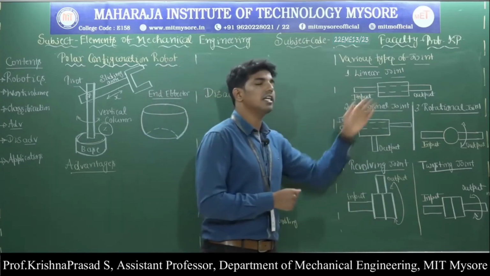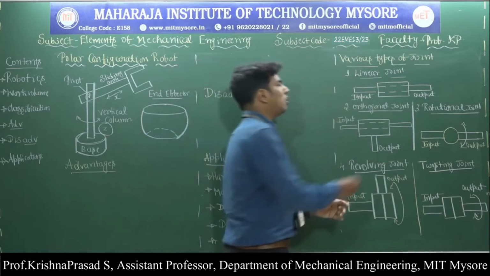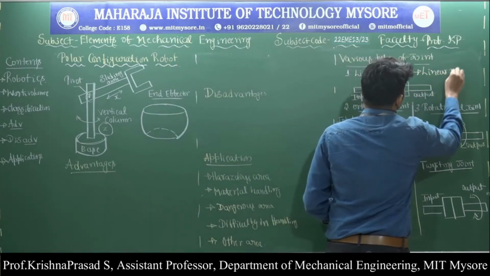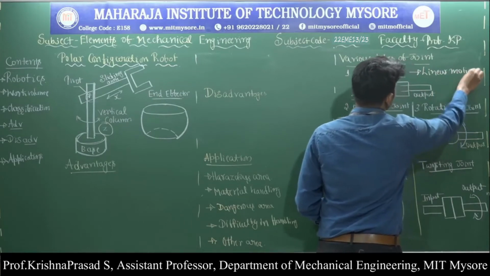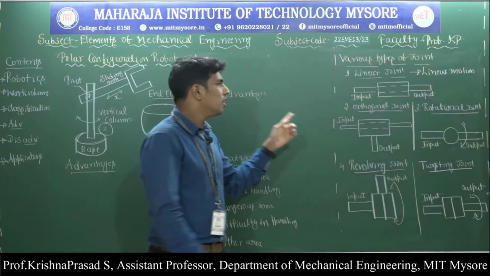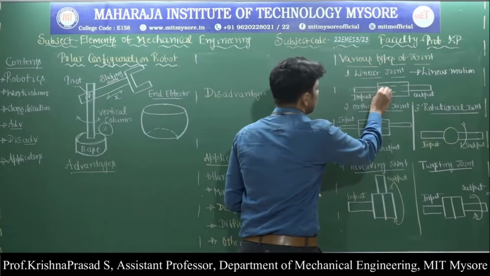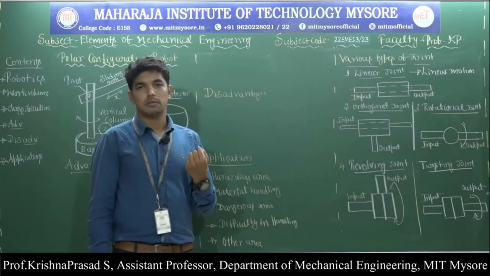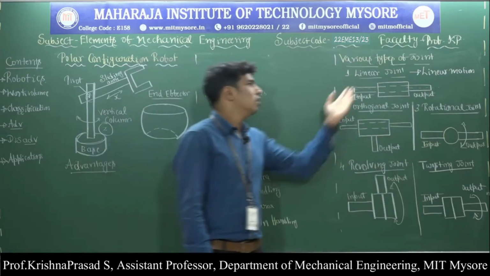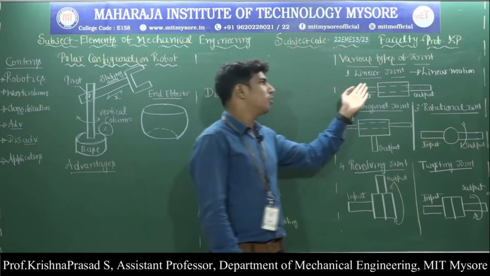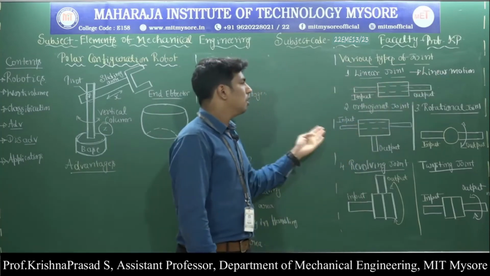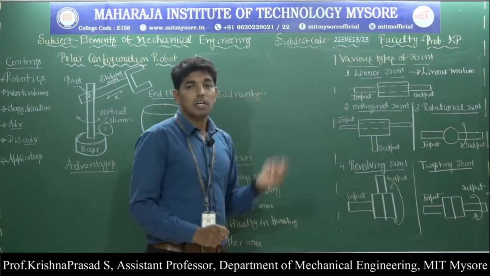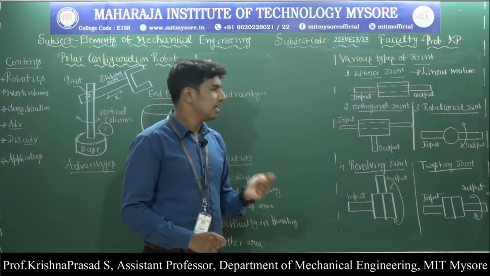First one, what is meant by the linear joint? The linear joint provides linear motion in such a way that the axis of the input link and the axis of the output link are parallel to each other. Observe here what is meant by the linear joint. The linear joint provides the linear motion. Here the axis of the input link and the axis of the output link are parallel to each other. Then these kinds of joints are called linear joints.